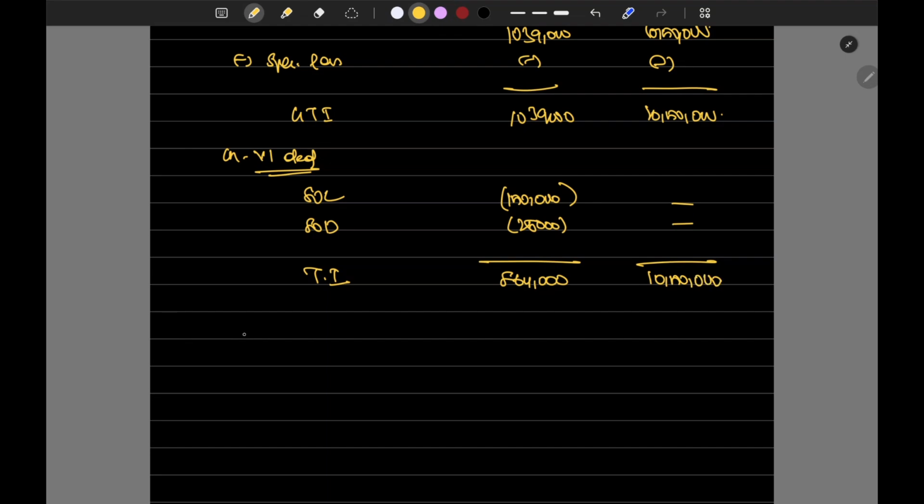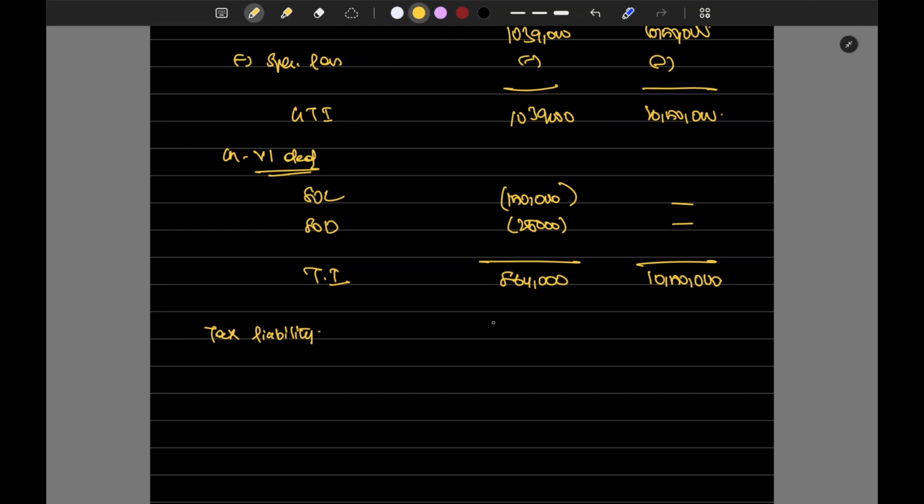So what's the tax liability under normal provisions? 3,64,000 into 20 percent, and then 12,500.